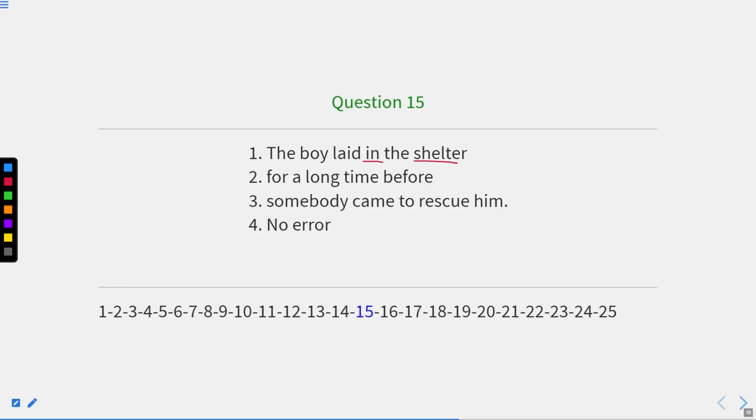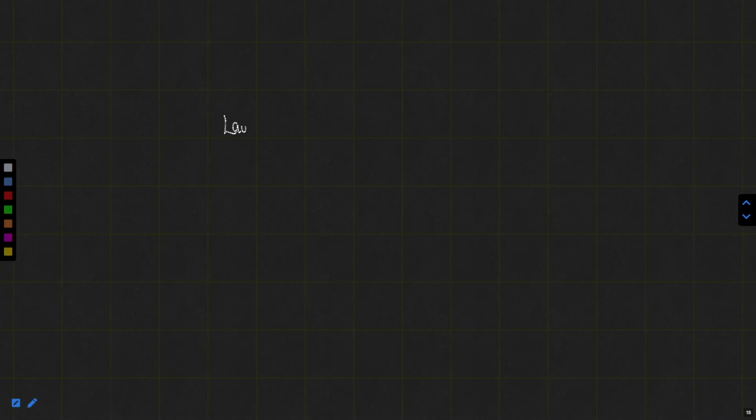The boy laid in the shelter for a long time before somebody came to rescue him. Now the boy laid in the shelter. We have a word lay. Lay means to establish something, or to set up something. And another word is lie. Lie means recline, to lie down on the floor. It means when one is in the posture of sleeping, he is lying on the surface.